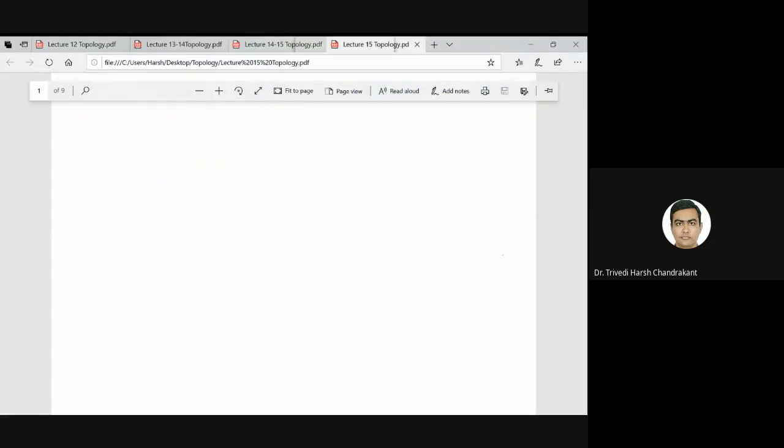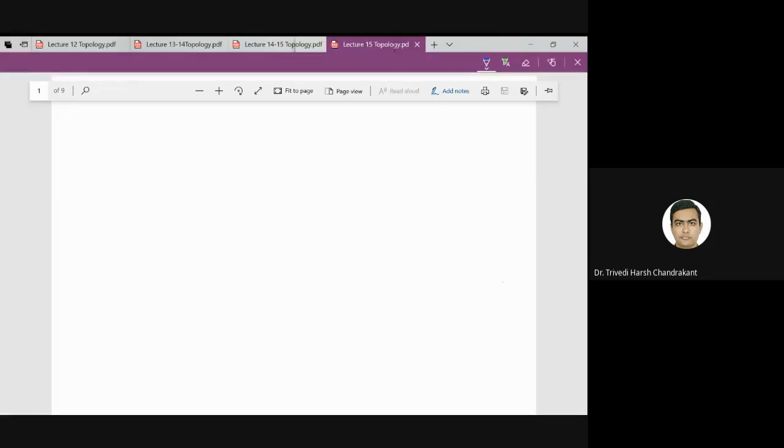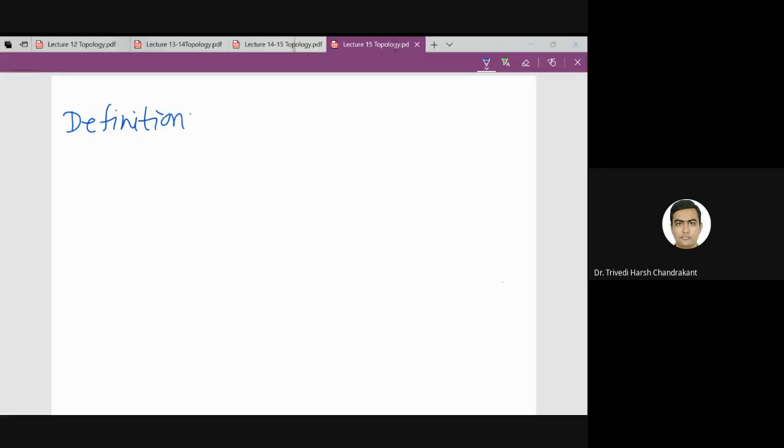Now today I want to discuss the continuous function. So let me define the meaning of a continuous function in topology. So if I have two topological spaces, let X and Y be two topological spaces.